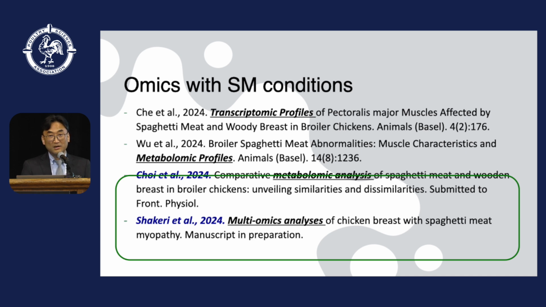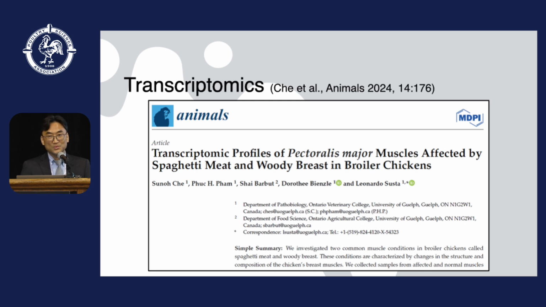Two independent omics studies have also been conducted in our research unit, USDA ARS. One study was metabolomics, and the other was a multi-omics analysis. So let's briefly review those omics results on spaghetti meat. One transcriptomics result was published earlier this year from the University of Guelph. In this study, they used woody breast and spaghetti meat conditions.